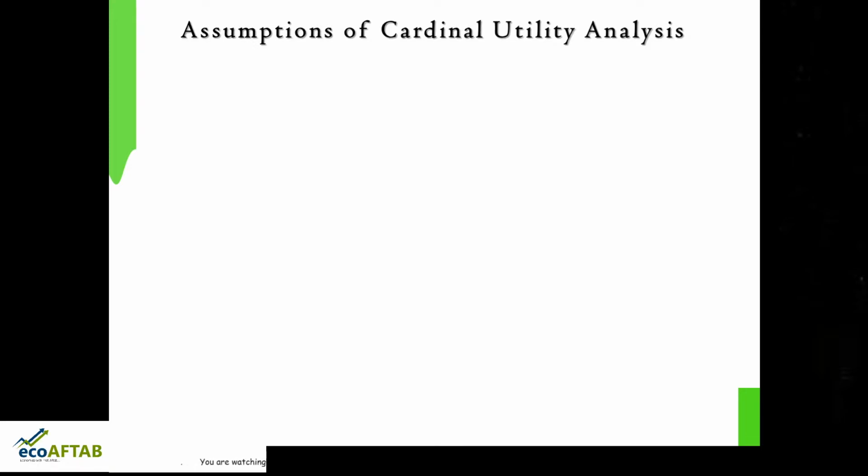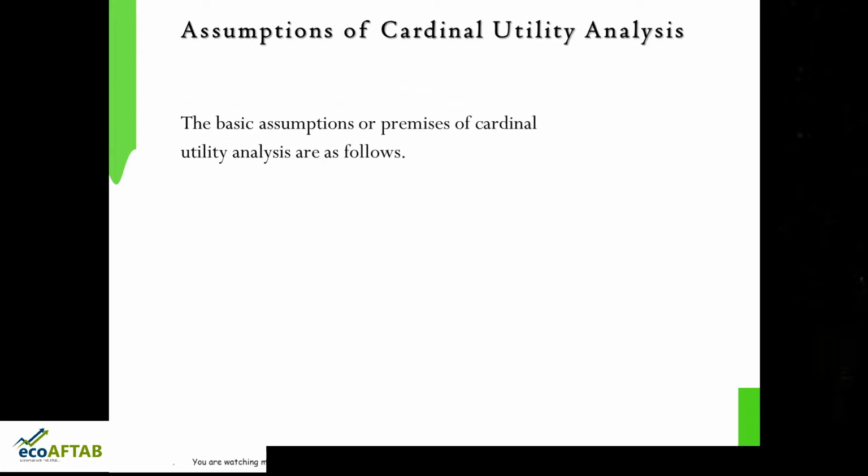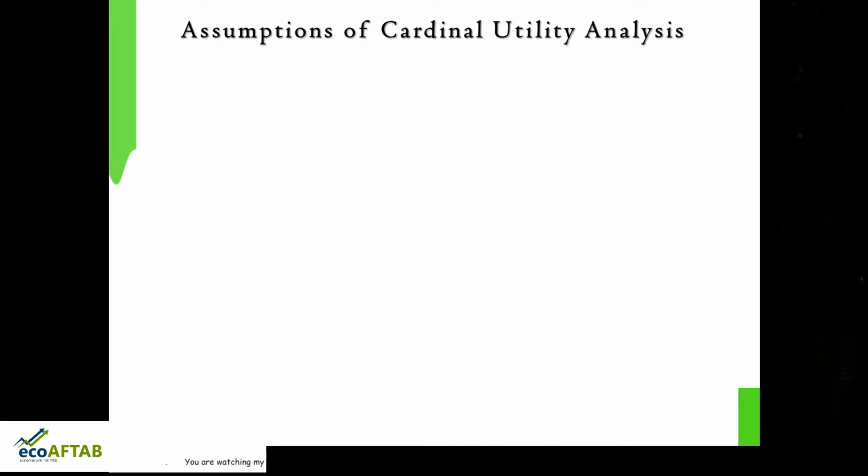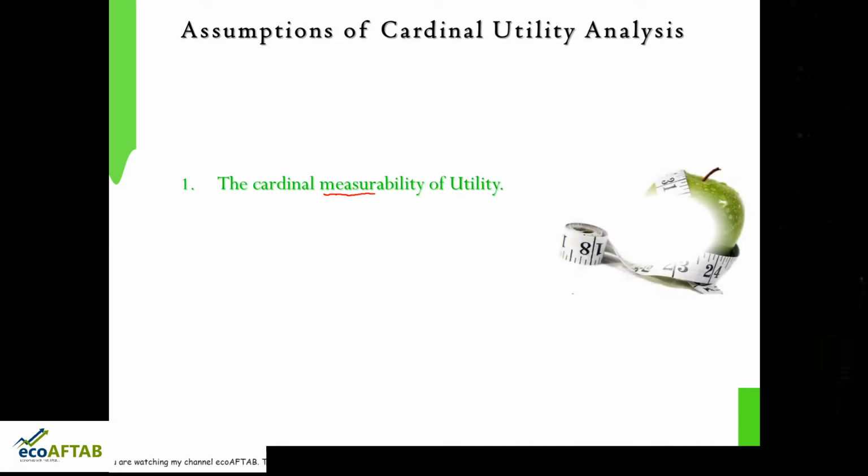The first assumption is the cardinal measurability of utility. The entire foundation of cardinal utility analysis is based on the fact that we can measure utility. So what is cardinal measurability of utility trying to tell us?